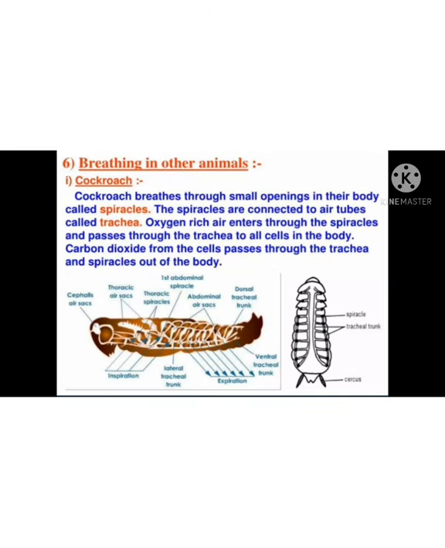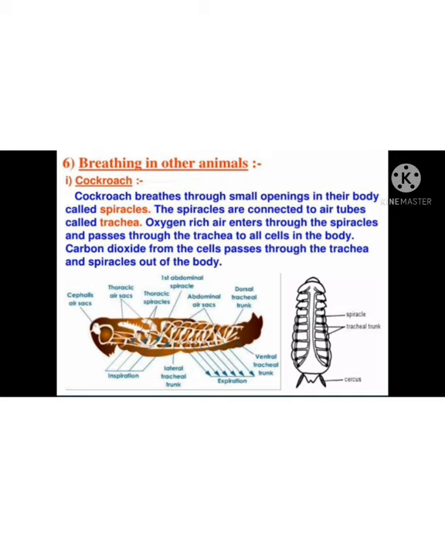Now we have discussed anaerobic and aerobic respiration, right? Now let us discuss respiration in insects. You know the cockroach and other insects we see in our life. How do they respire? For example, now we are going to discuss the cockroach.